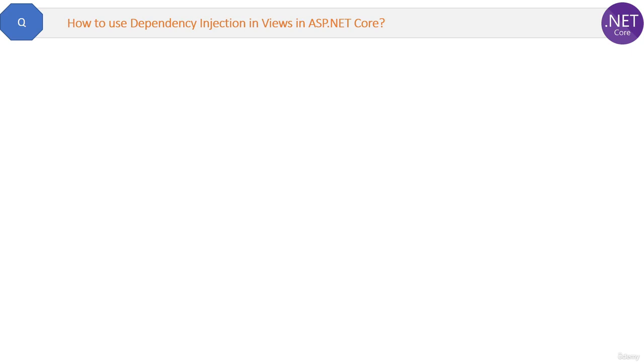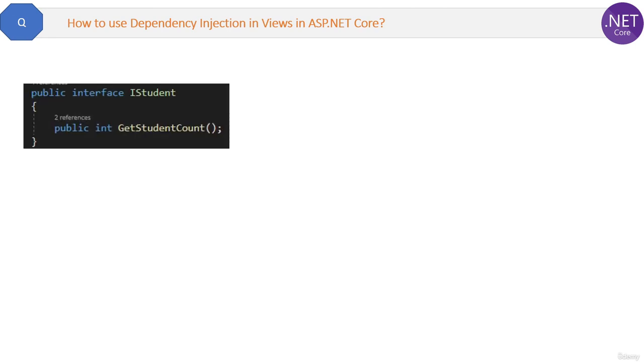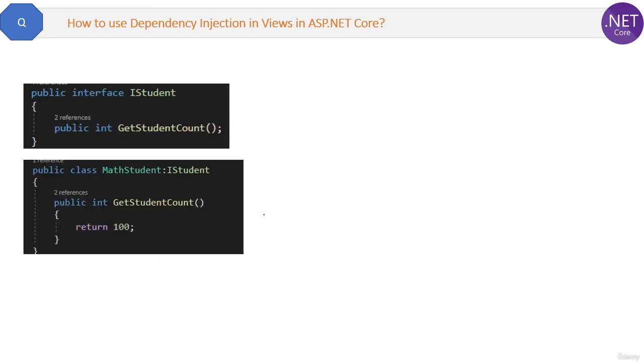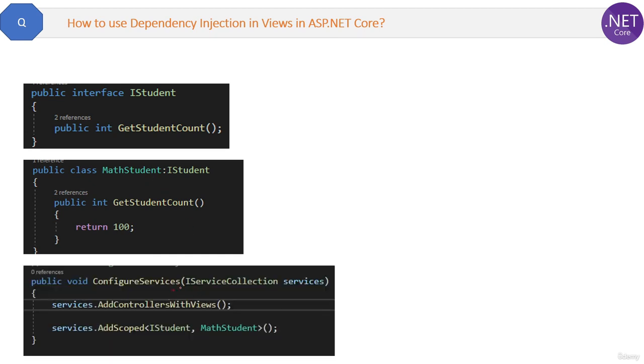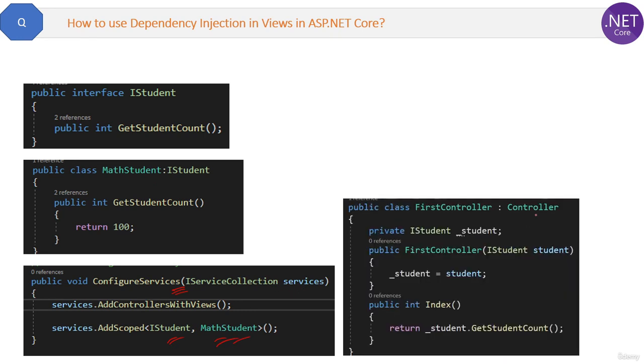How to use dependency injection in views in ASP.NET Core. We already know how to inject dependencies in controllers. For that, we have the iStudent interface, and then we have the math student class which implements that interface. Then we configured or registered the math student service in the configure method of the startup class like this. And finally, we injected the service in the controller like this, right? Up to here, I already explained in previous questions.